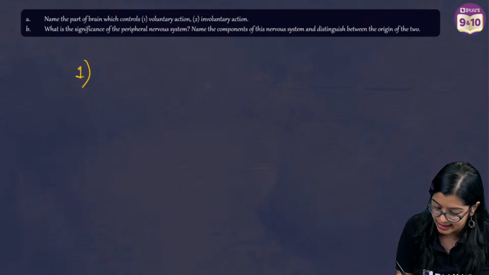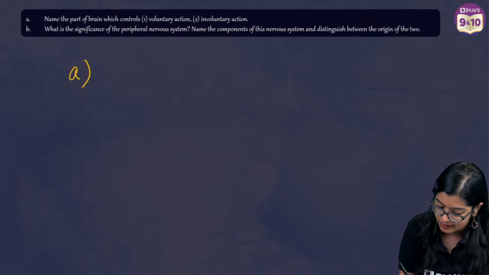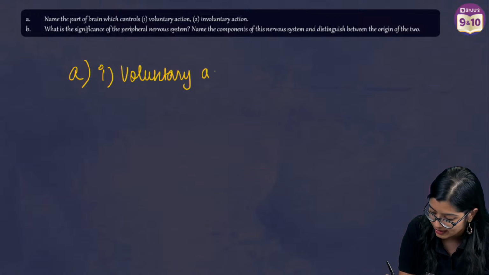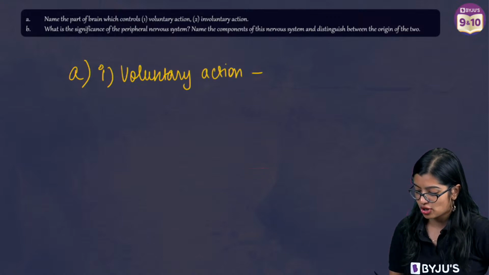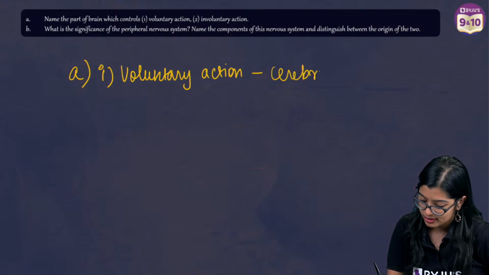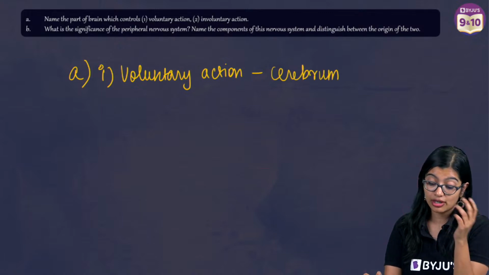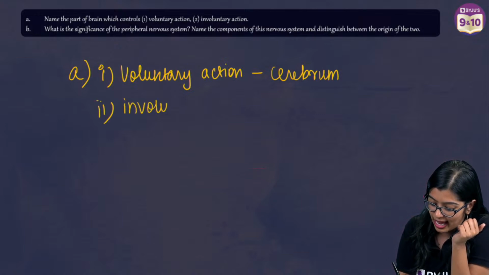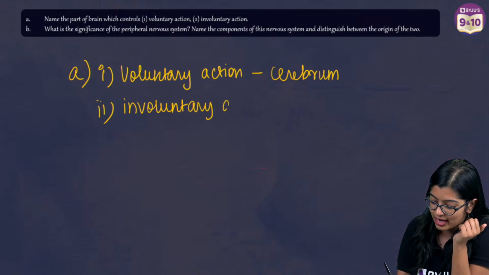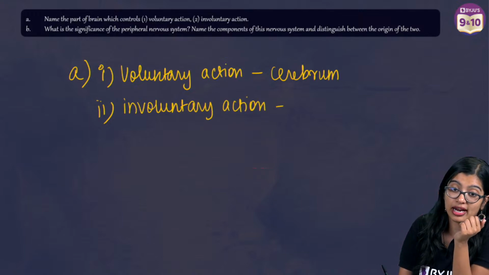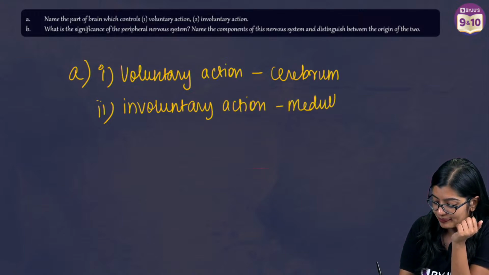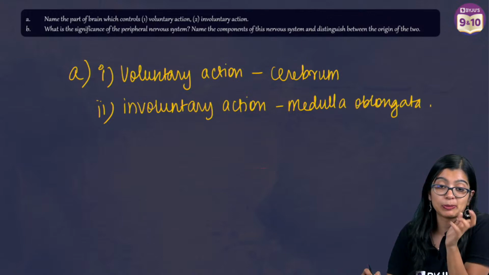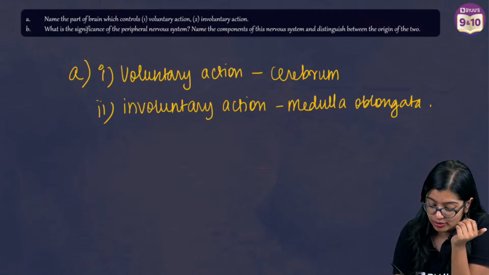So the first part, which controls voluntary action. Everybody is 100% sure that this is cerebrum, right? This controls voluntary action. Now the second part is involuntary action. What controls involuntary actions like blood pressure and so on? Exactly. It is medulla oblongata. And you can specify this.